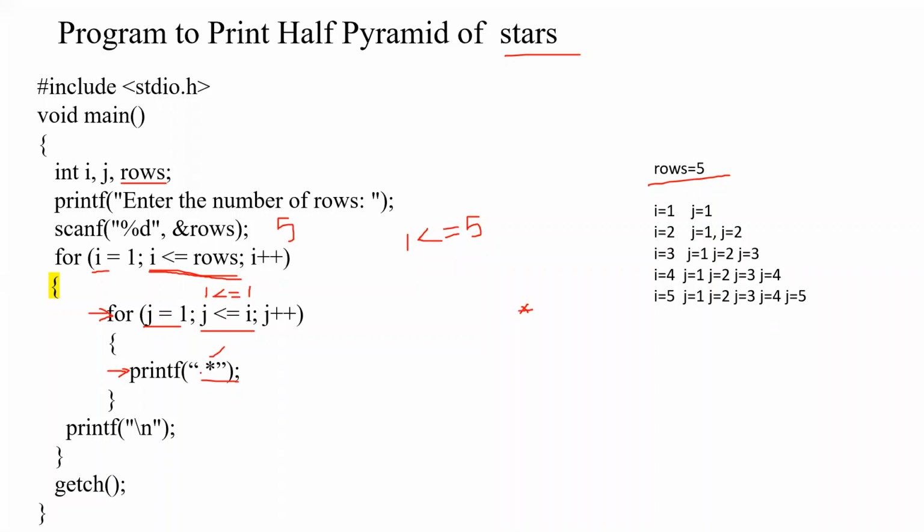Now tell me to which line the control will be moving. The program control will be moving to which line after printing of this line? Answer in the chat box. To which line? Inner loop. So it will be moving on to the increment of the inner for loop, right? Where the control variable j is incremented. Good. So here, inner for loop, all understood, no? Here, in the increment of the inner for loop, we will be incrementing the j value.